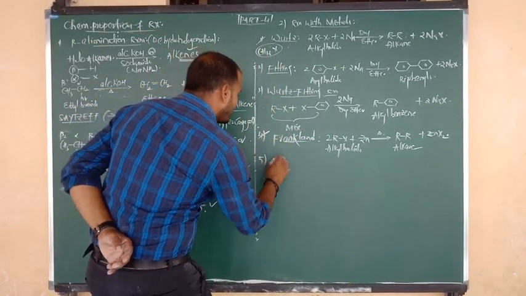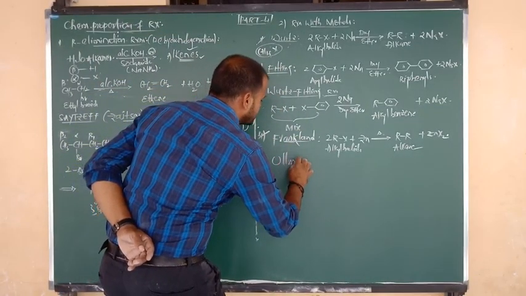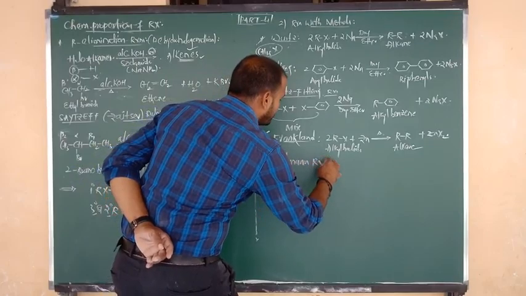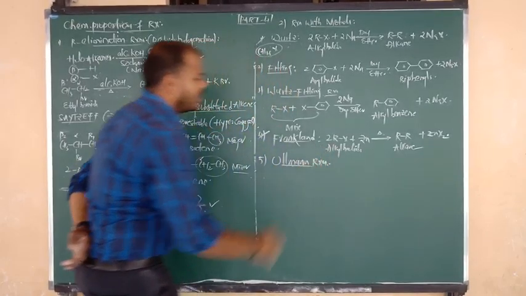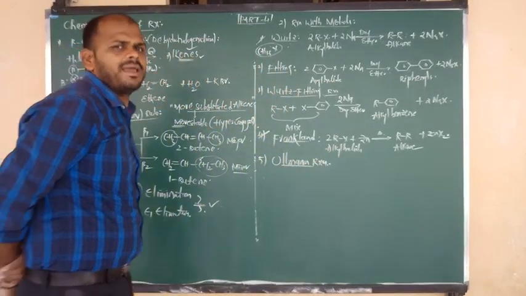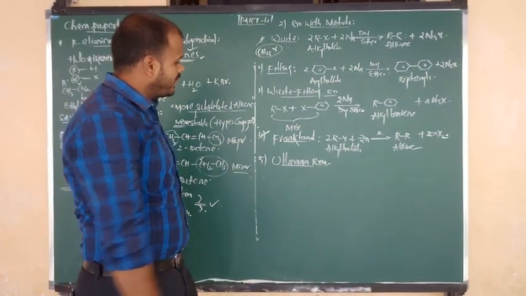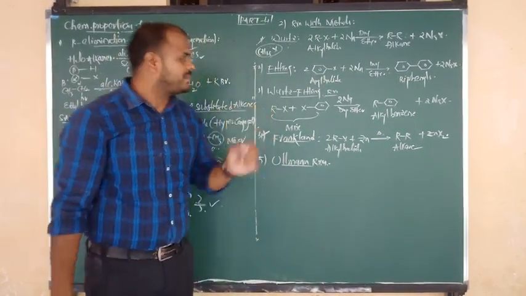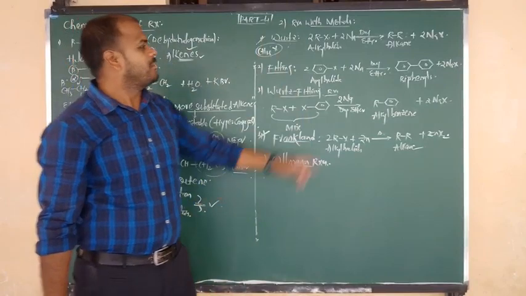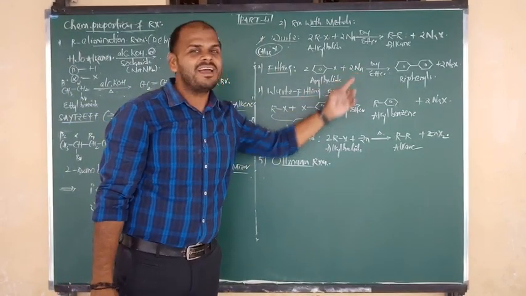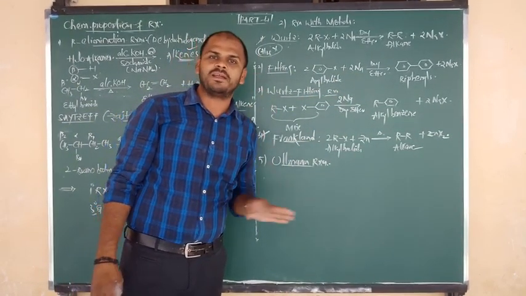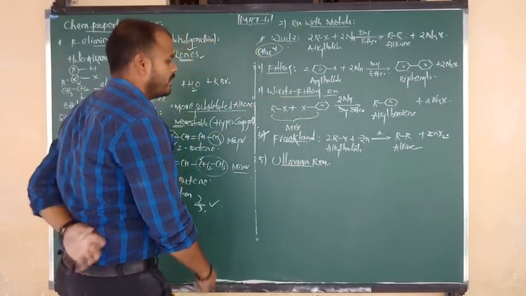Good. Next one is also a very important procedure, known as Ullmann reaction. What is meant by Ullmann reaction? Listen carefully, Ullmann reaction is quite similar to Fittig reaction. But here, instead of sodium, we have to take copper metal. Important point.